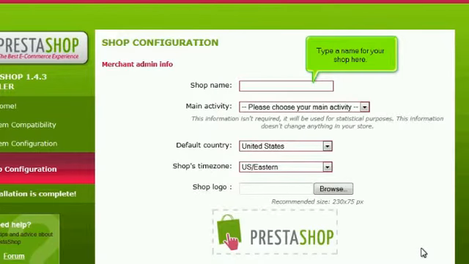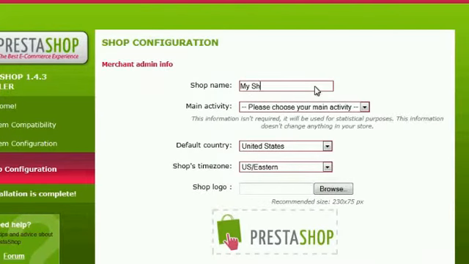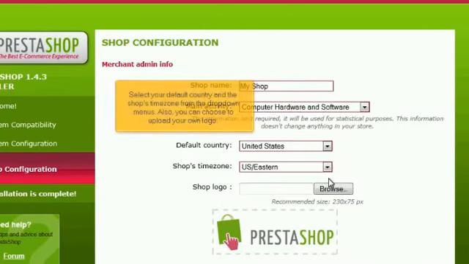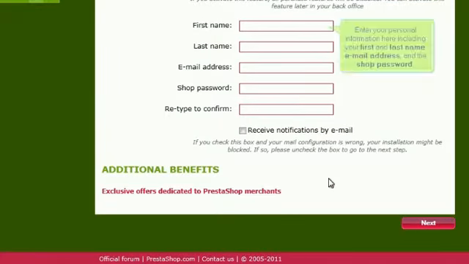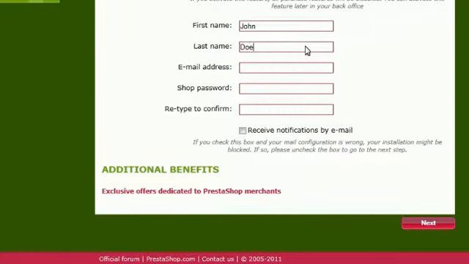Type a name for your shop here. Select the main activity for your store. Select your default country and the shop's time zone from the drop-down menus. Also, you can choose to upload your own logo. Enter your personal information here, including your first and last name, email address, and the shop password. Click Next.